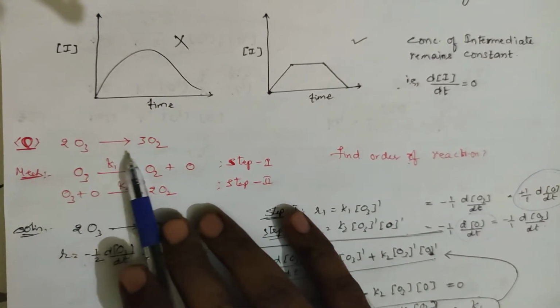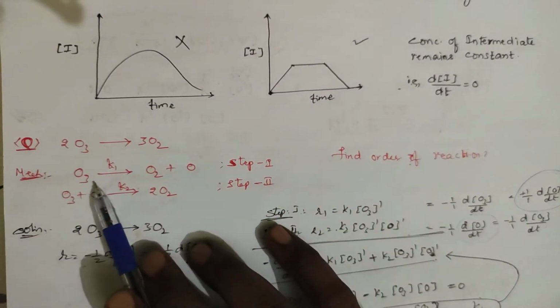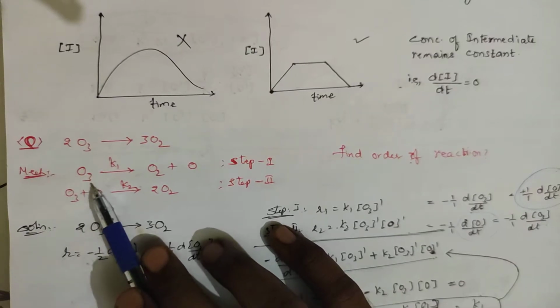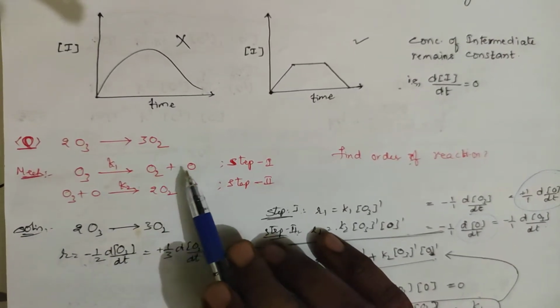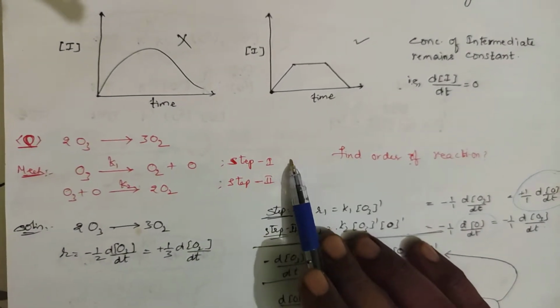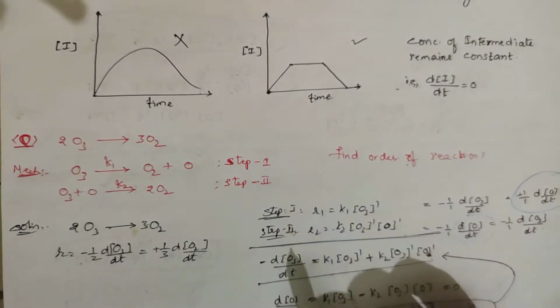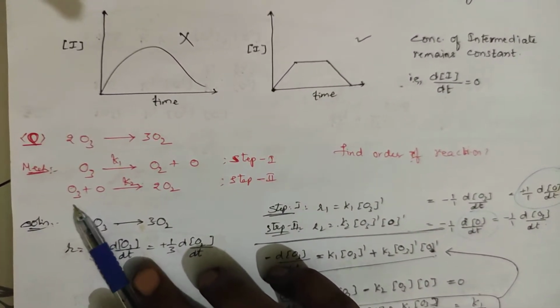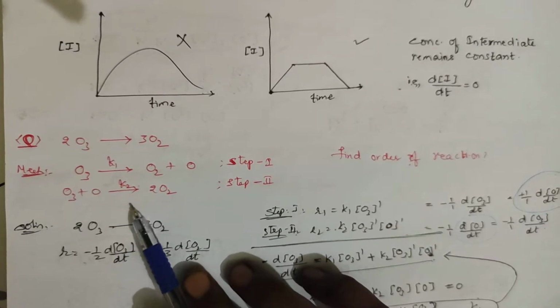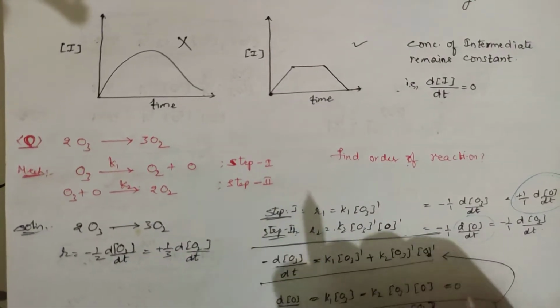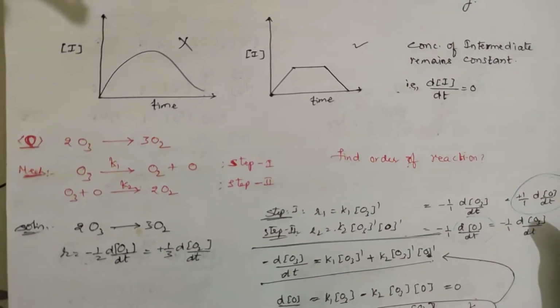So 2O3 is getting converted to 3O2. He has given the mechanism: O3 with K1 is getting converted to O2 plus O. He has not mentioned whether it is a fast step or slow step. It is only step 1. Next, O3 plus O with rate constant K2 is getting converted to 2O2. This is step 2. The question is, find the order of the reaction.